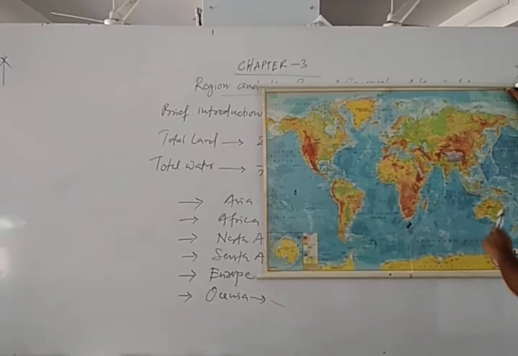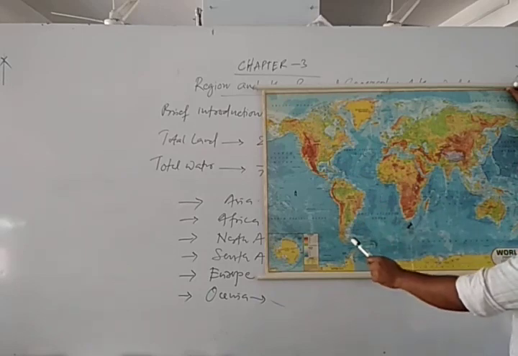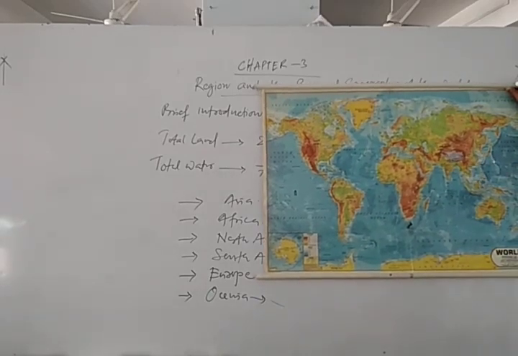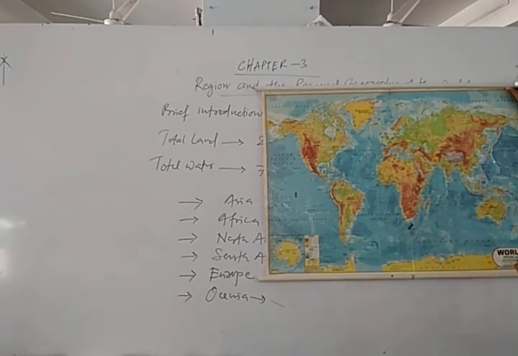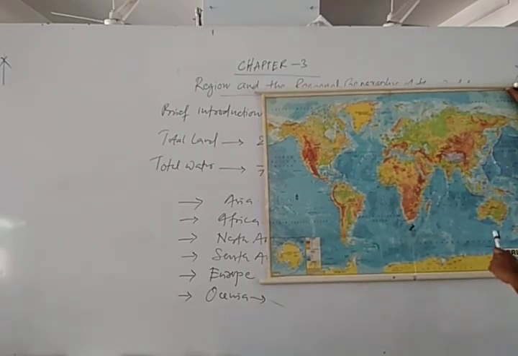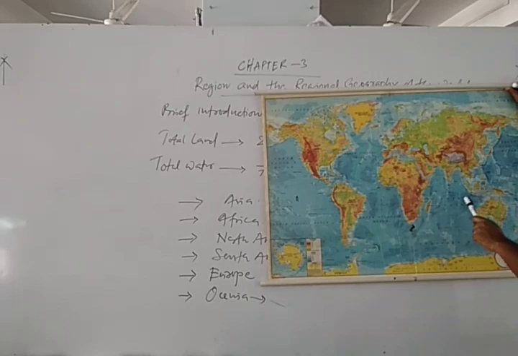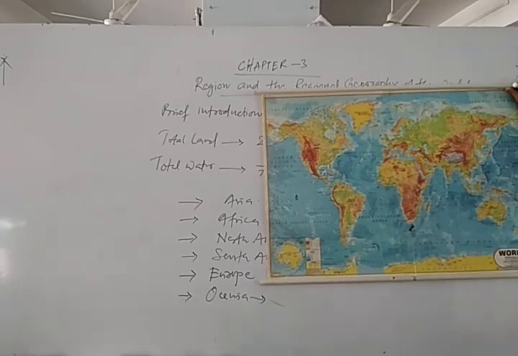This is Australia. This is North America. This is South America. This is Greenland. And here the Indian Ocean is there, named after our country India. This is North Pacific. This is South Pacific. Including Australia, New Zealand, some coral islands, New Guinea, Borneo, the Celebes Sea, all this is called Oceania.